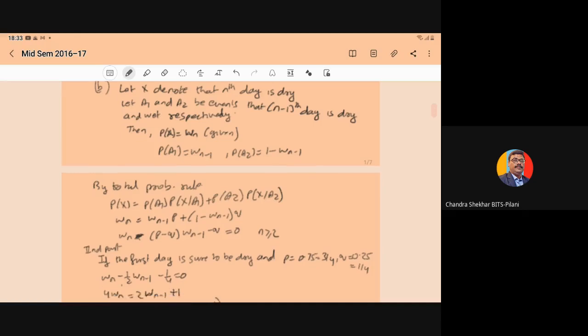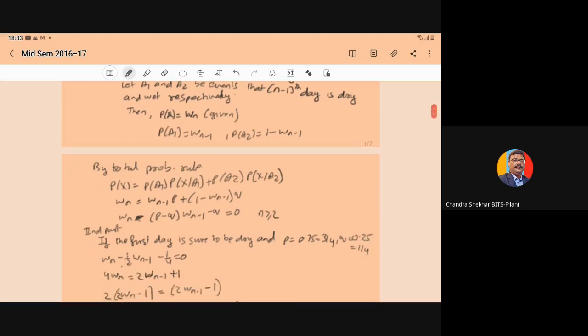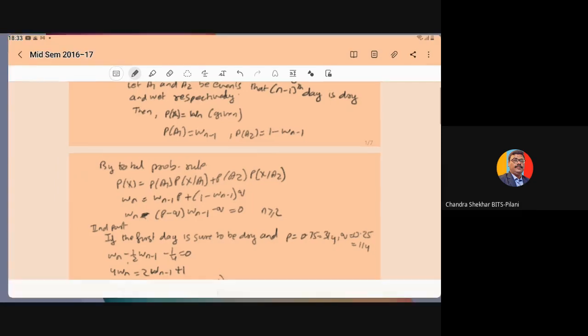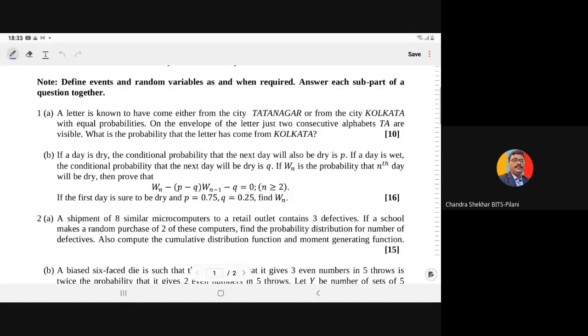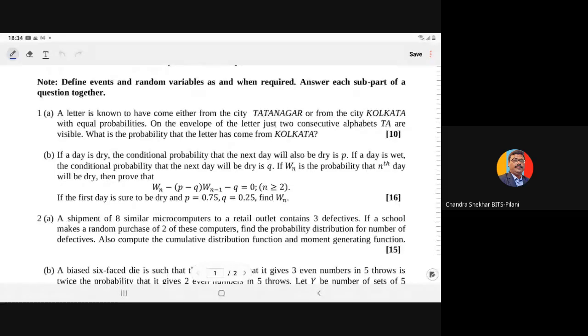So by the total probability rule, it is given to you that P(X given A1) is p and P(X given A2) is q. In the question they have defined p and q as follows: if the day is dry, the conditional probability that the next day will also be dry is p.